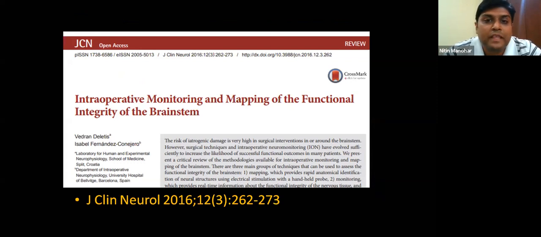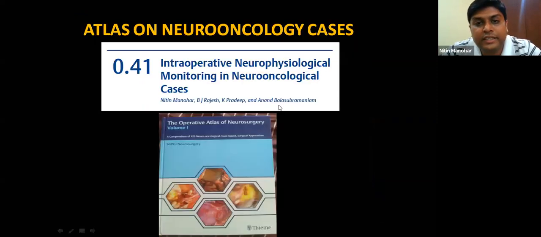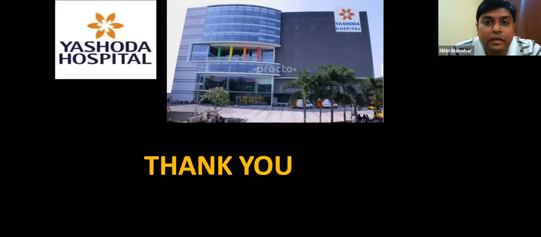Also, one recent textbook chapter we have written is in the Atlas of Neuro-Oncology from SGPGI, and we have written a chapter on how to approach this for the surgeons who are listening. We have discussed various tumors and the approaches with IONM, how to approach these tumors, in this atlas. It will soon be available, I think, on Amazon. Thank you.